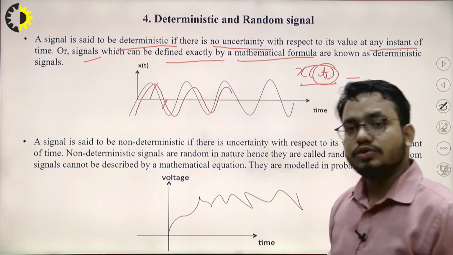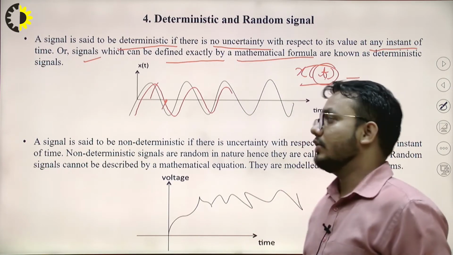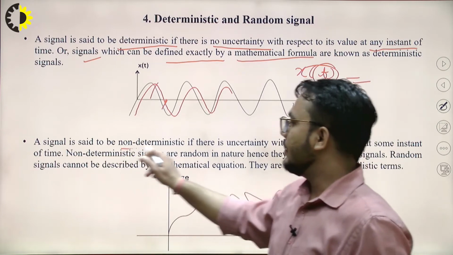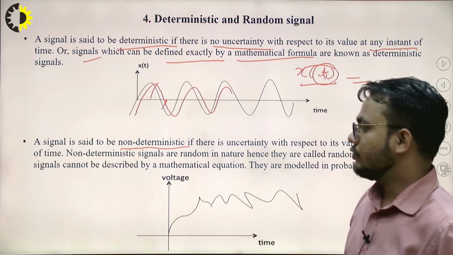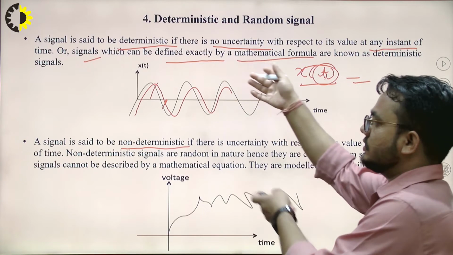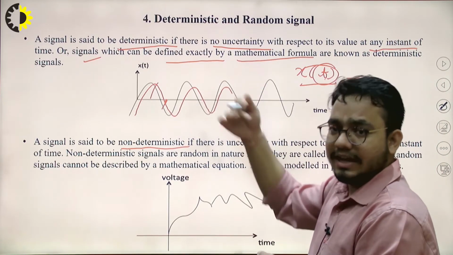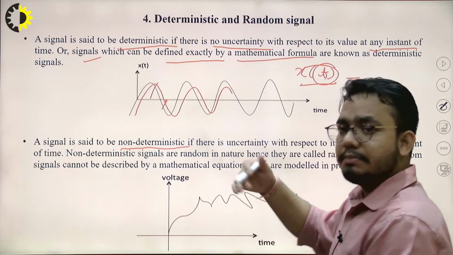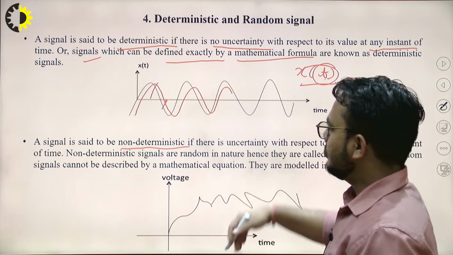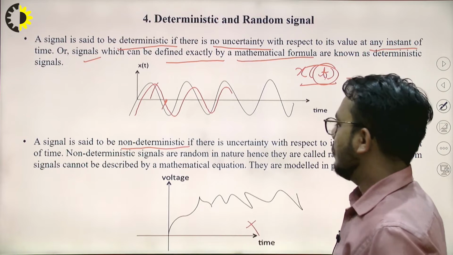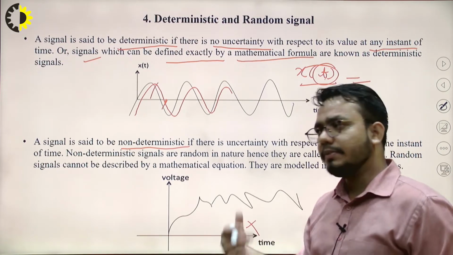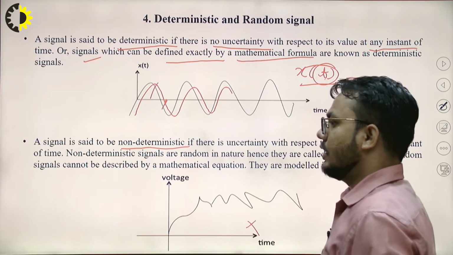So this is a deterministic signal. Just opposite to that, random signals are also known as non-deterministic signals, right? As we had some pattern over there and the values were actually known, so we could predict the value. Just opposite to that, here we cannot predict the values, so it is unpredictable, and that's why it is known as a random signal.